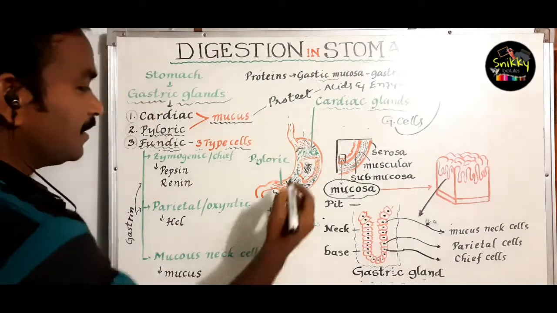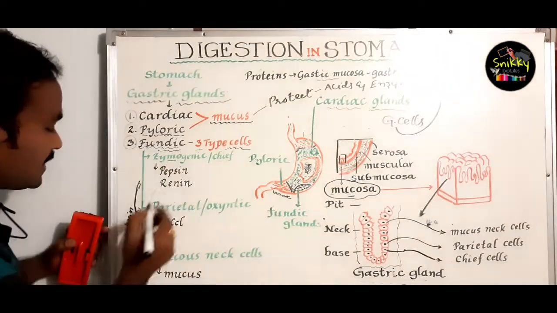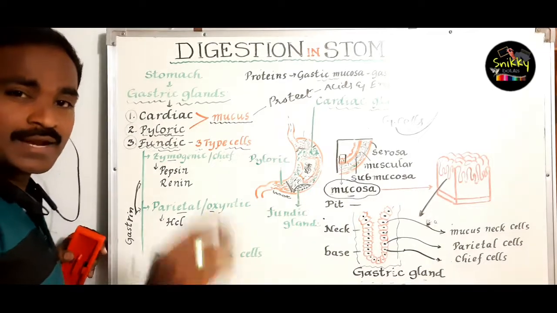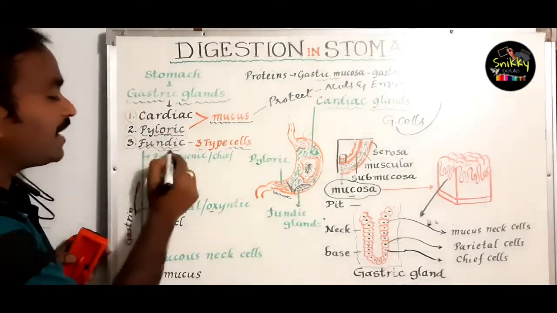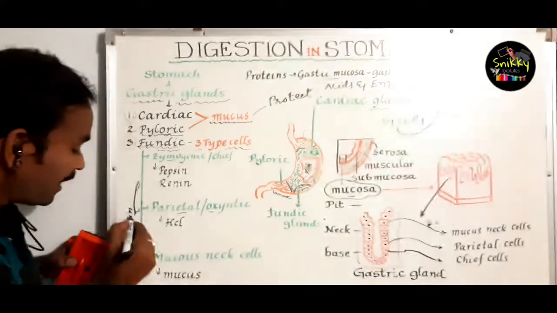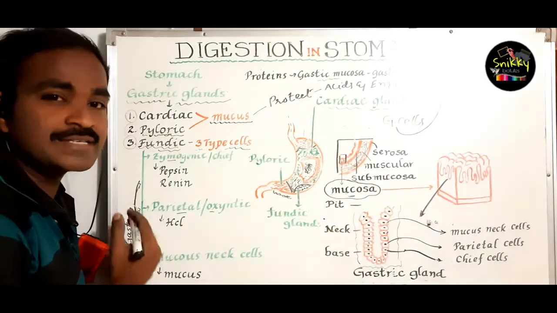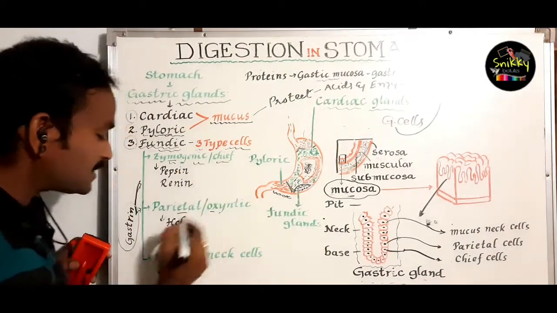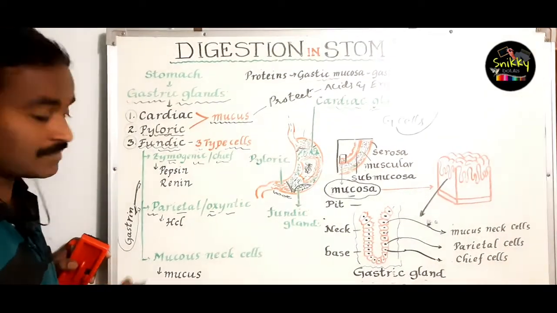This gastrin usually affects the zymogenic cells and at the same time the parietal cells. Here I would like to mention that two types of fundic cells are affected by this hormone. It is not an enzyme, it is a hormone which affects zymogenic cells or chief cells, and parietal cells or oxyntic cells.